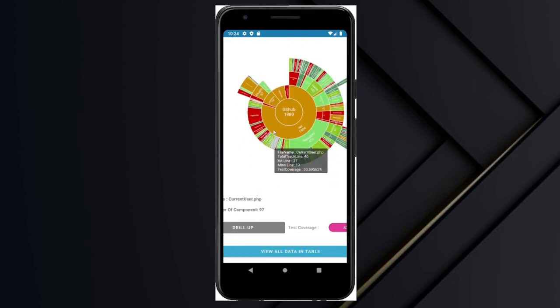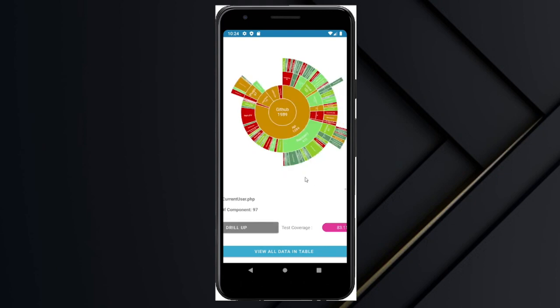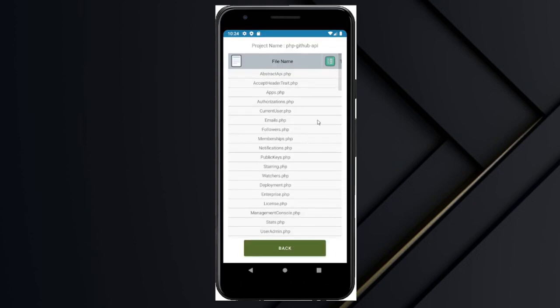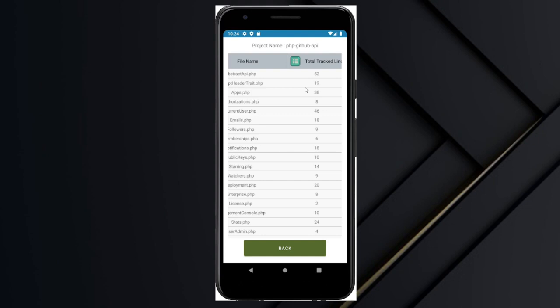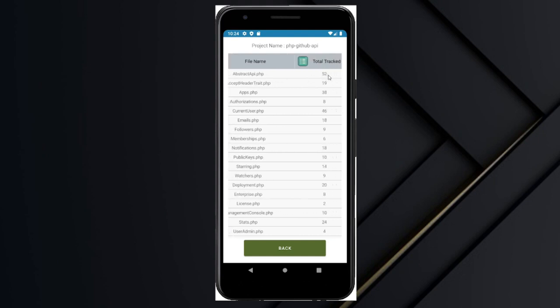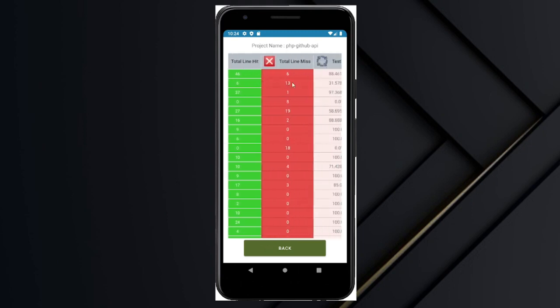You can also click here to move back to the home. Also, you can view your data in a table. As you can see here, you also need to scroll horizontally to view it. This is the project name, and this is the name of the file. This shows the total tracked lines, the total lines that are hit, and the total lines that are missed.